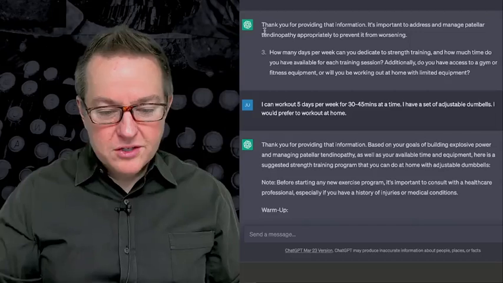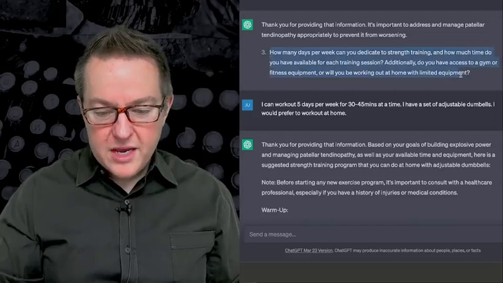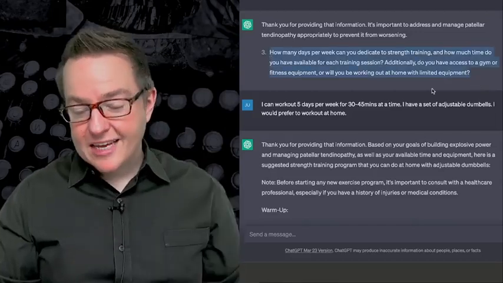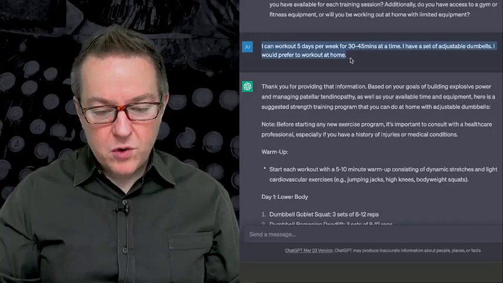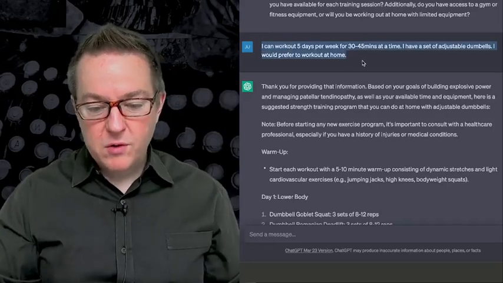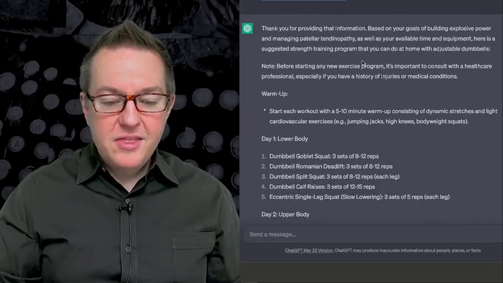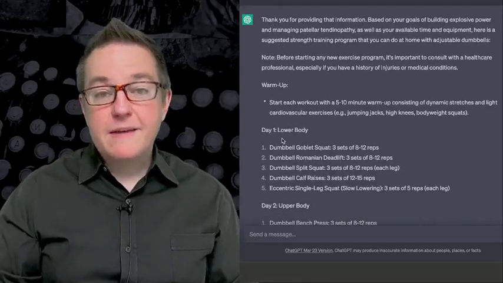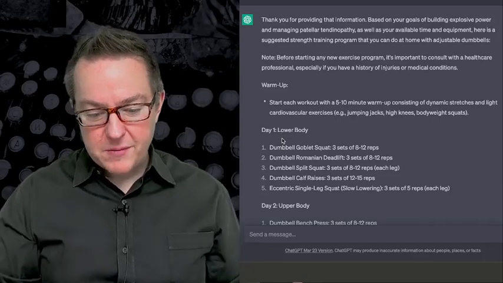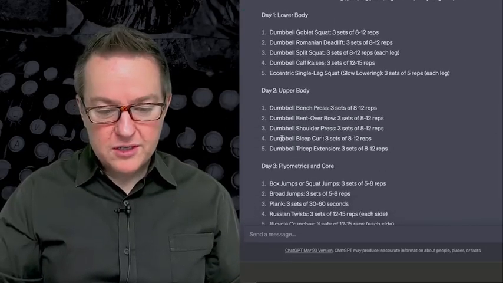And then it goes on and it asks me how many days per week I can dedicate. And additionally, do you have any access to a gym or fitness equipment? I'm specifying I can work out 5 days per week for 30 to 45 minutes at a time. And then we finally get to the point where it actually generates a full fitness regime for me of what I'm going to do to work on this.